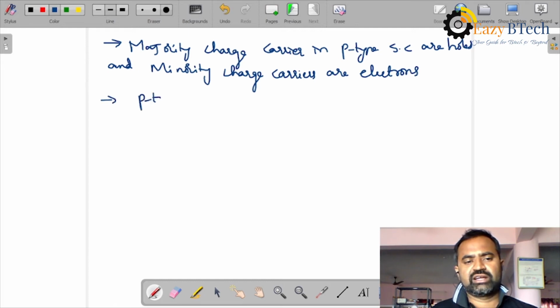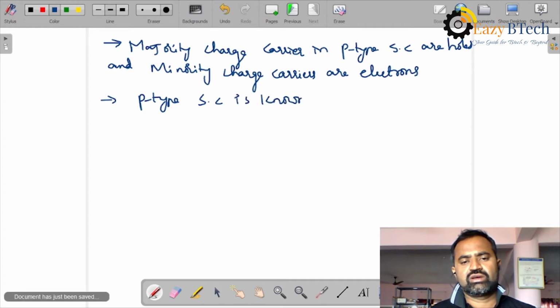The impurity in a P-type semiconductor is known as an acceptor.